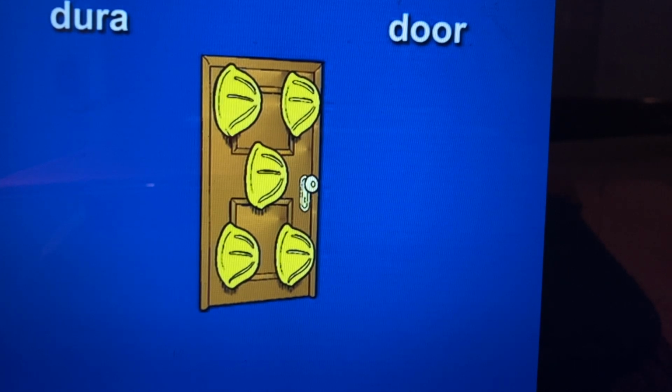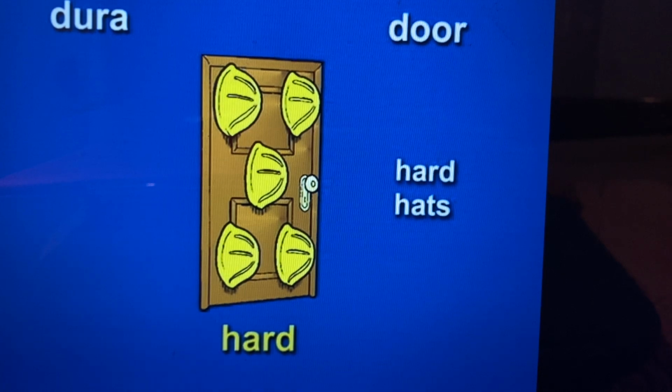Dura, door, hard hats, hard. Say it twice. Dura, door, hard hats, hard. Dura, door, hard hats, hard.